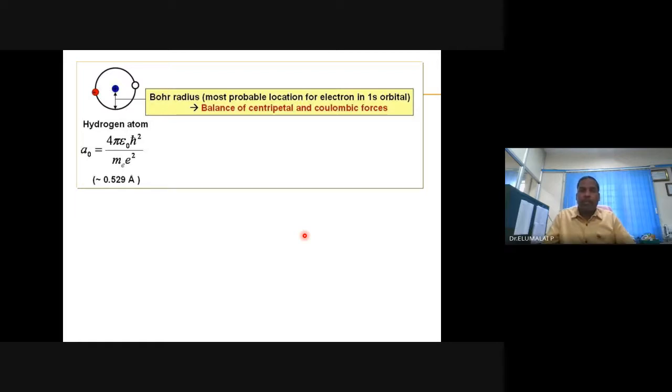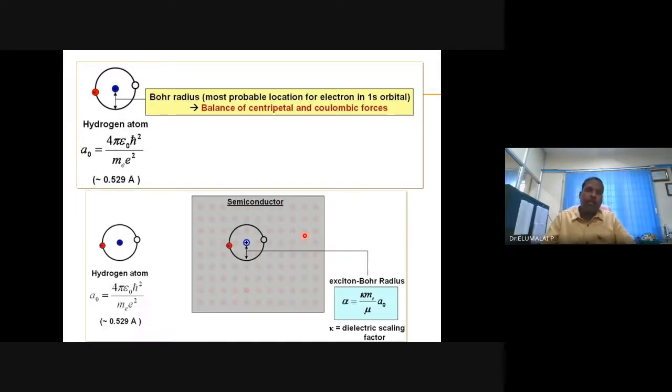And you can quantify this exciton Bohr radius, and it is related to this alpha. Alpha is equal to kappa me by mu into A0. Alpha is the exciton Bohr radius, and exciton is formed when a semiconductor or an insulator is illuminated with sufficient energy, thermal radiation or solar radiation or electrical energy or anything.